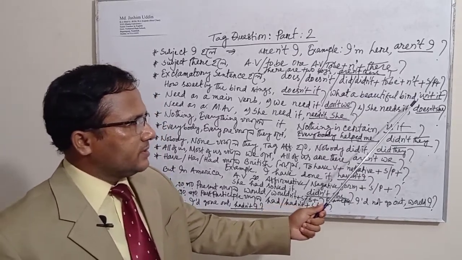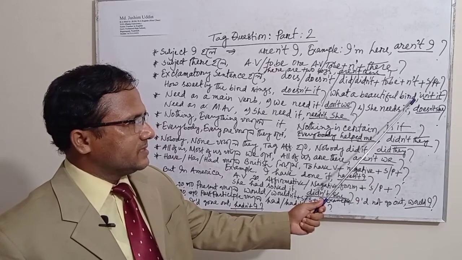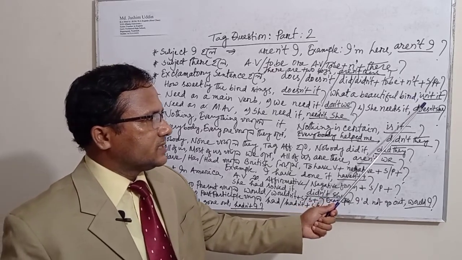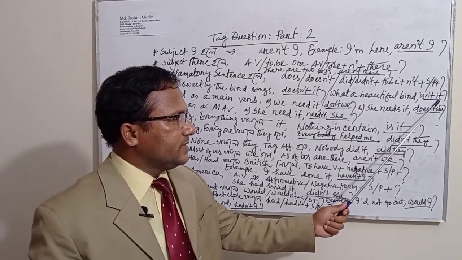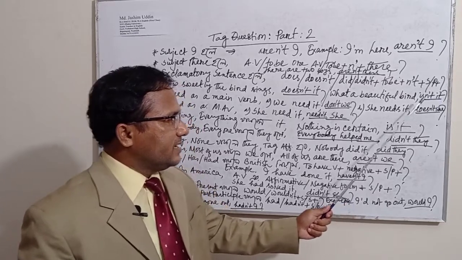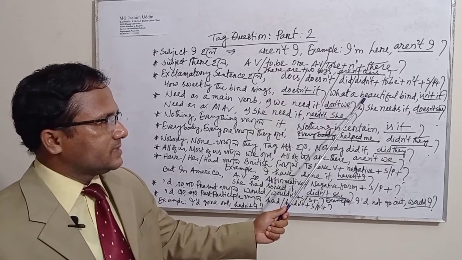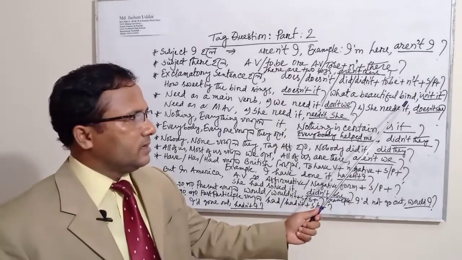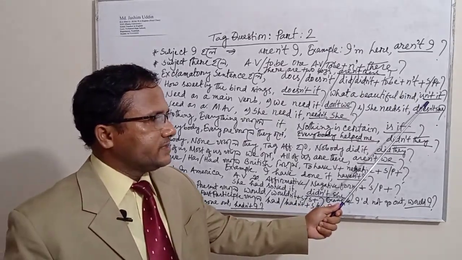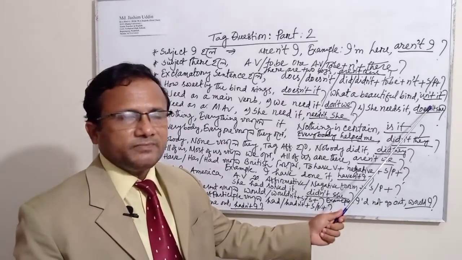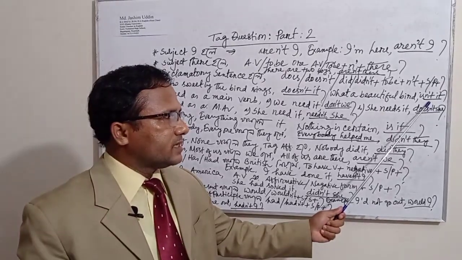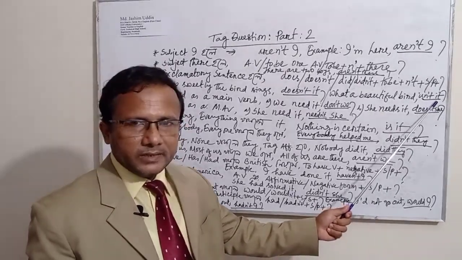Now the tag question will be here, isn't it. Why have I put here isn't? Because the sentence is in affirmative form. This is why I have written here the tag question in negative form. That means the question is isn't it.